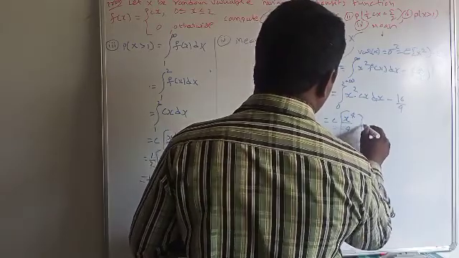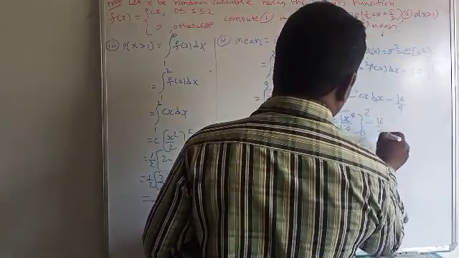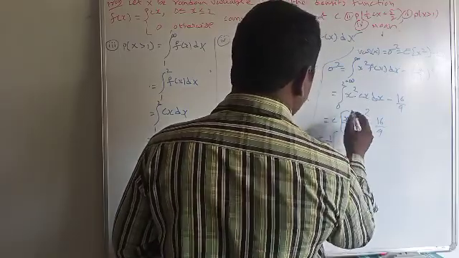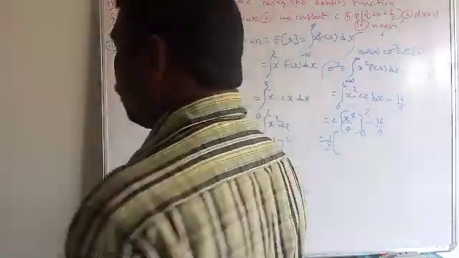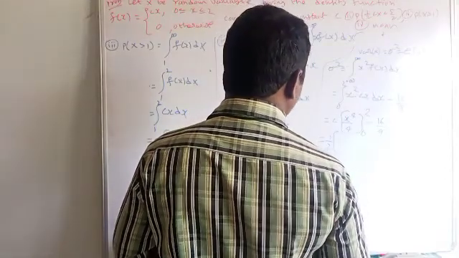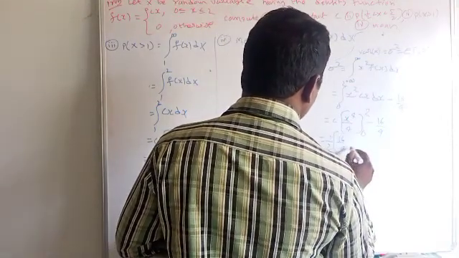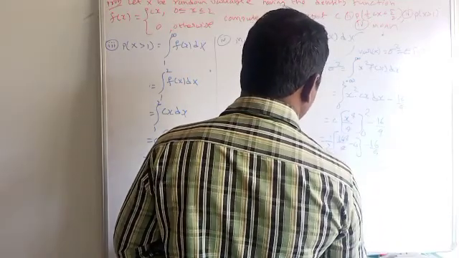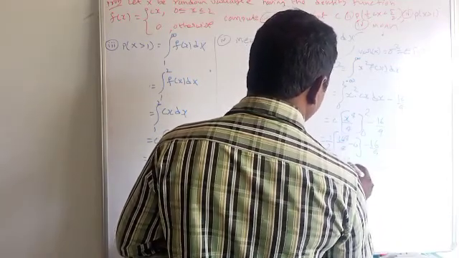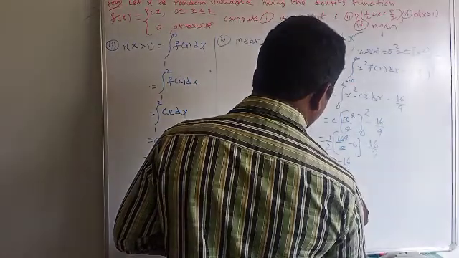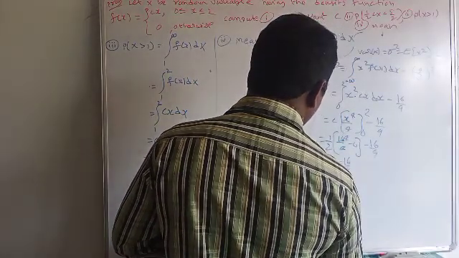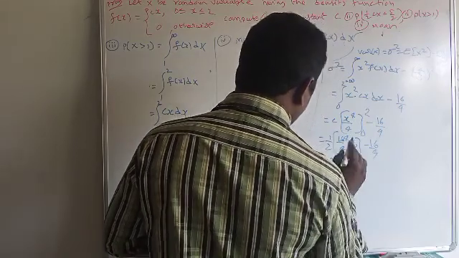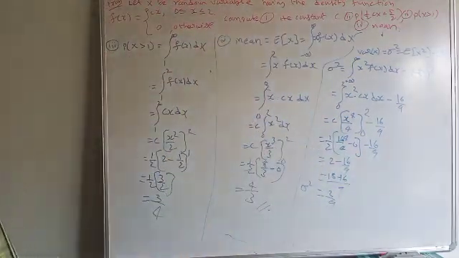The limits vary from 0 to 2, minus 16 by 9. And the c and 1 by 2. This is 1 by 2. You can apply the upper limit to 2 power 4. 2 power 4 means 16. 16 by 4 minus 0 minus 16 by 9. This is 4 times, 4 by 2 minus 16 by 9. LCM is 9. 9 twos are 18, minus 16. This is 2 by 9. This is sigma square. Further, we have to find standard deviation sigma also.